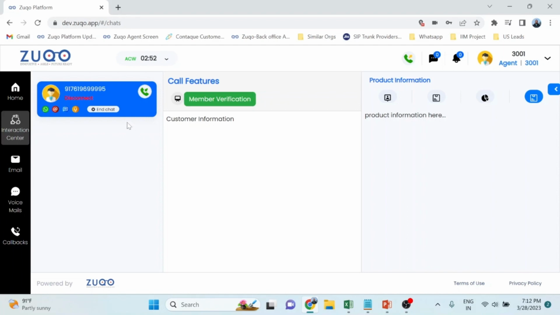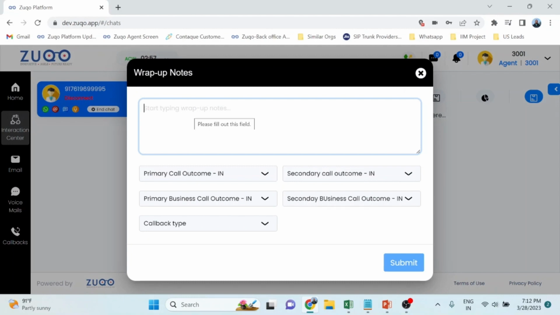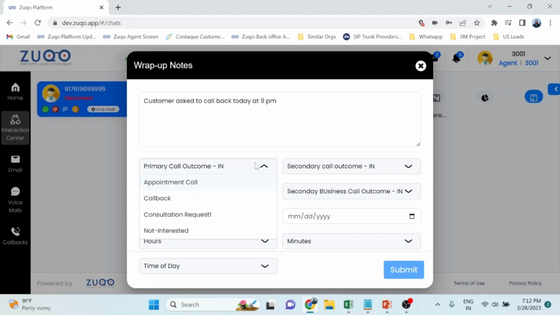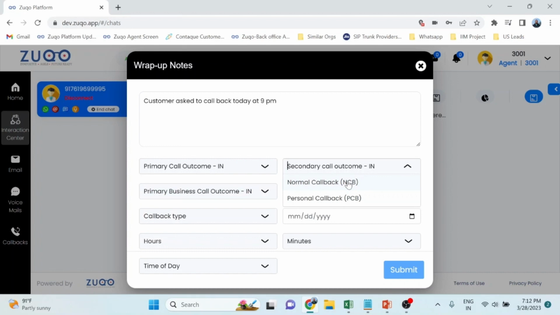Once an interaction ends, you can wrap up that call by entering, for example, customer asked to call back today at 7 p.m. or rather 9 p.m. You can reserve a call back, or it could be any other reason code, whatever is available over here. You can also choose what type of callback you want to deliver. It's a normal callback or a personal callback.